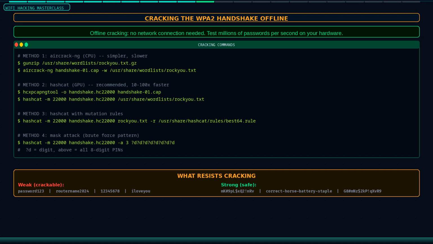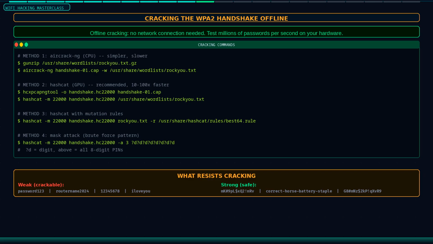For more power, use Hashcat, which uses your GPU and is 10 to 100 times faster than aircrack-ng on a CPU. First, convert the cap file to a Hashcat-compatible format. Run hcxpcapngtool with the -o flag to output a hash file. Then run Hashcat with mode 22000, which is WPA PBKDF2 PMKID plus EAPOL. Add the rules file flag pointing to best64.rule or dive.rule to apply mutation rules.